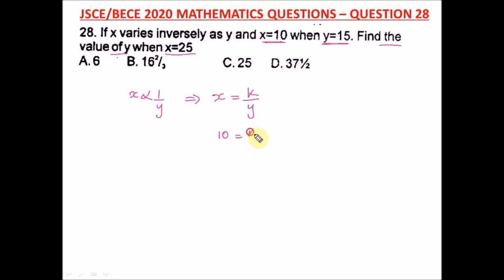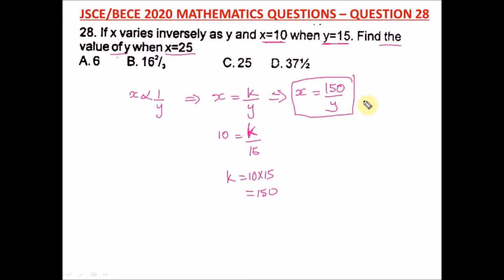So we have 10 equal to k over 15. Okay, so to get k, we just cross multiply, right? So k is equal to what? 10 times what? 15, which is equal to what? 150. So here we have the equation that binds x and y. So from here now, we can find the value of y when x is what? 25. So from our formula, when x is 25, we have 25 is equal to what? 150 over y. We're looking for y.